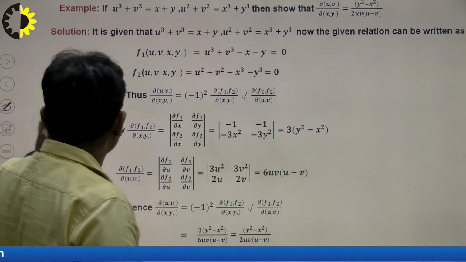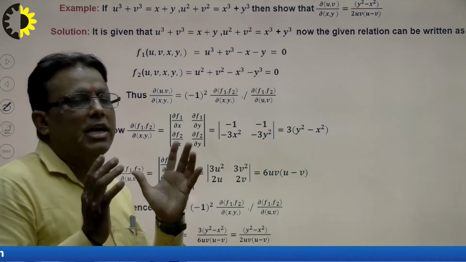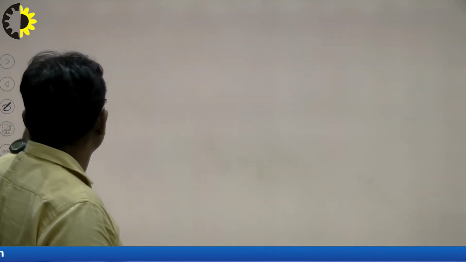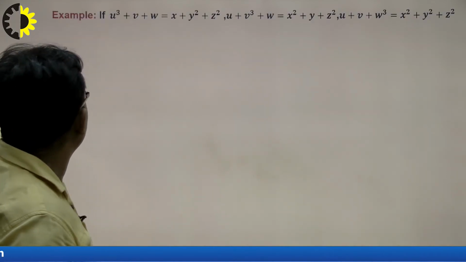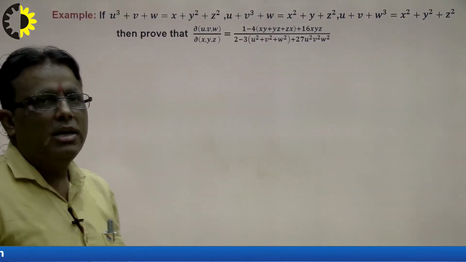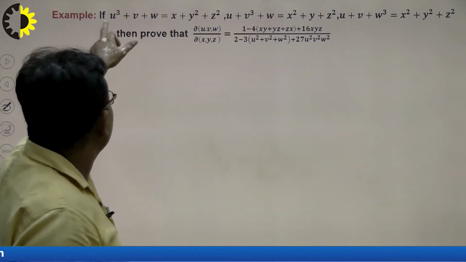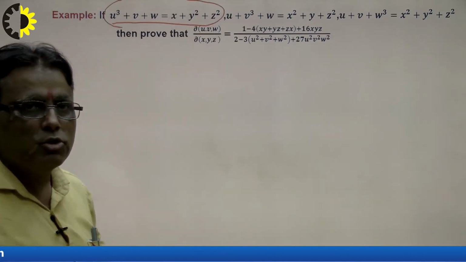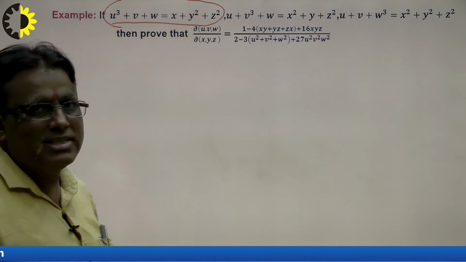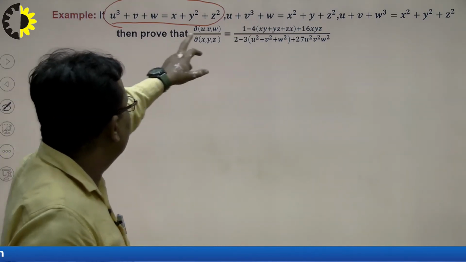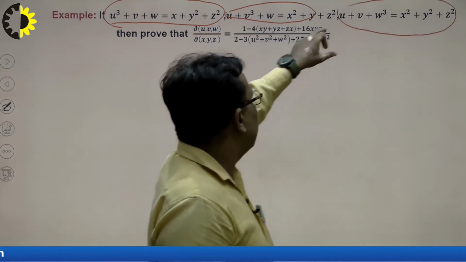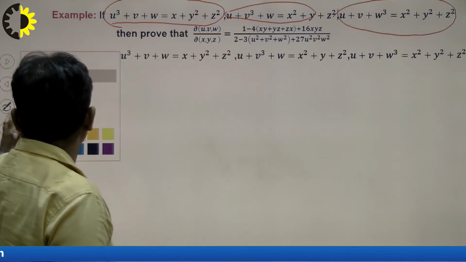So students, first of all see very carefully whether the given function is a simple function or an implicit function. If it is a simple function, we apply one formula; if implicit, we apply the other formula. This is another problem. This is the first function, and this is an implicit function because it is not possible to separate u, v, w or x, y, z. So this is F1, this is F2, and this is F3.